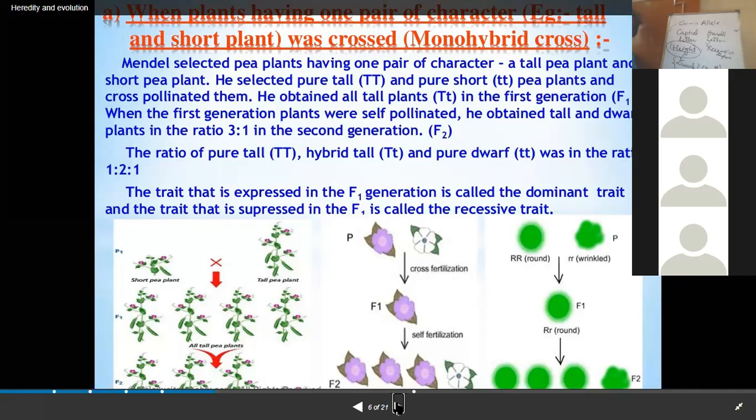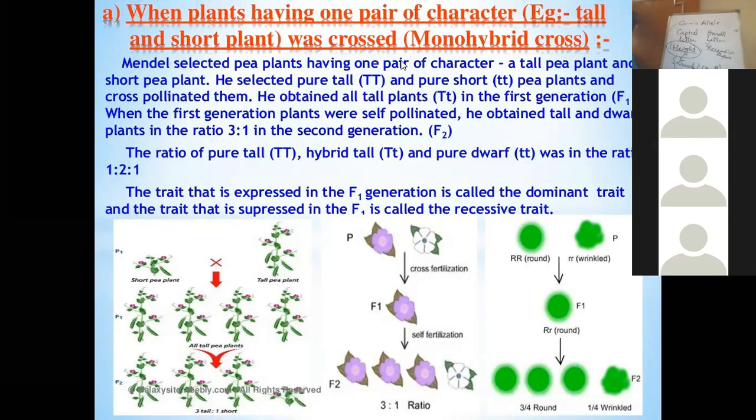Then the color of the pod and the shape of the pod, that is, whether it is inflated or constricted. Constricted means it is pinched like this, right? Or whether it is inflated. Then the color of the seed, which you can easily identify because the seeds of the pea plant are available in two colors, yellow and green. And the color of flowers is either violet or white.